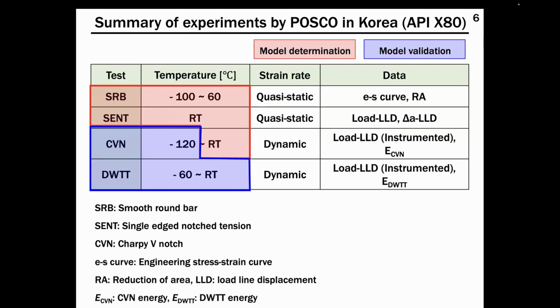The red-colored experiments were used for model determination. Smooth round bar tested at various temperatures, SENT and CVN tests at room temperature. And the blue-colored tests, CVN tests at various temperatures and DWTT at various temperatures, were used for model validation.